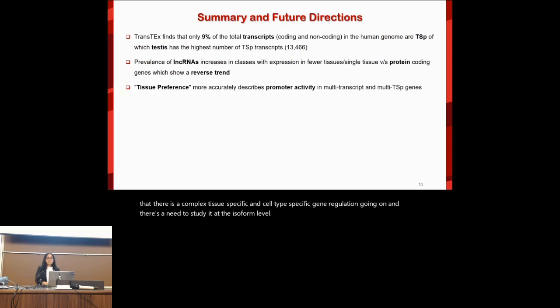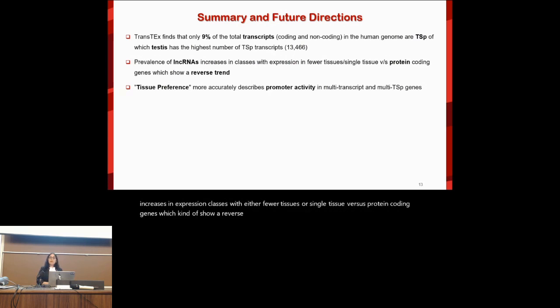So that brings me to the summary and future directions. TransTEx is able to show that about 9% of the total transcripts, both protein coding and non-coding, are tissue-specific, and testes has the highest number of them. There is a prevalence of lncRNAs, and that increases in expression classes with either fewer tissues or a single tissue, versus protein coding genes, which show a reverse trend.